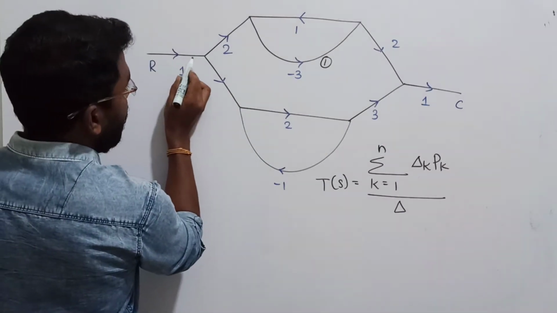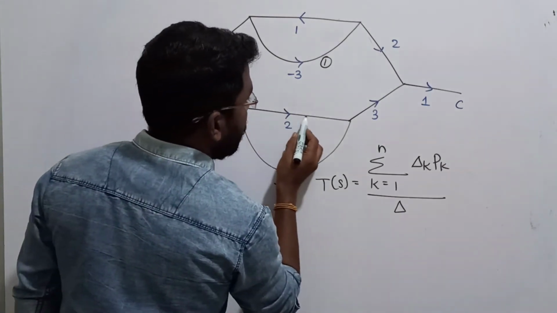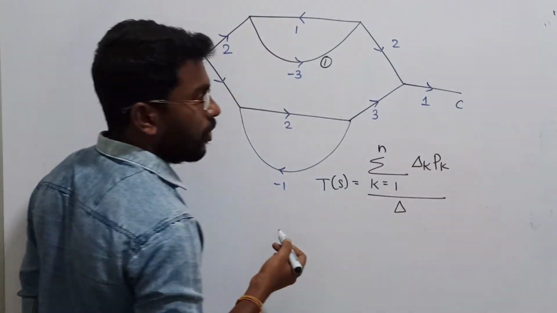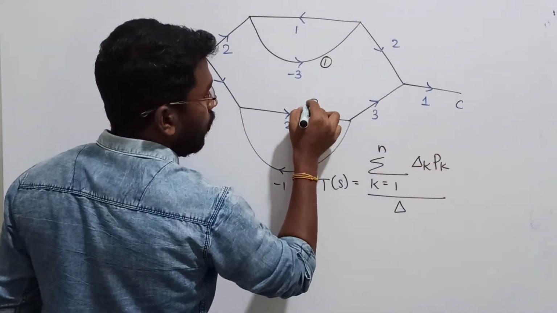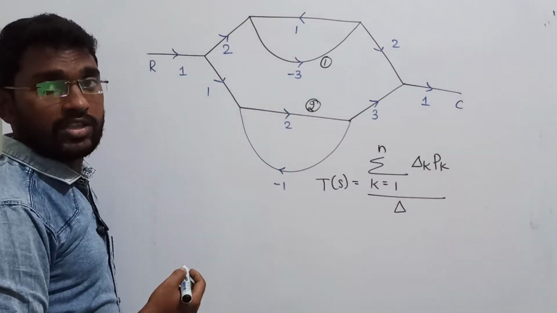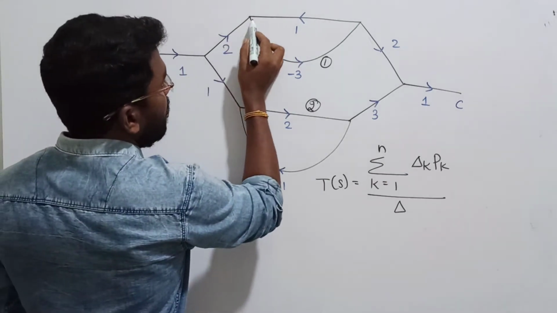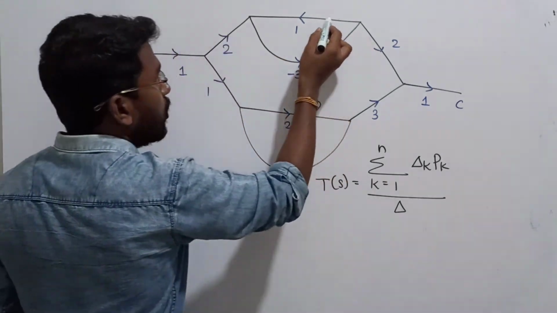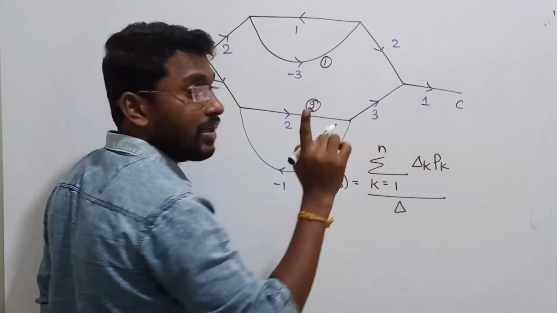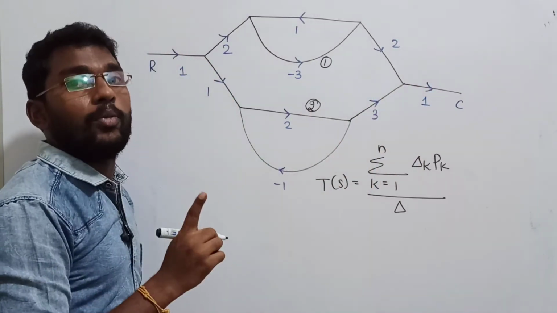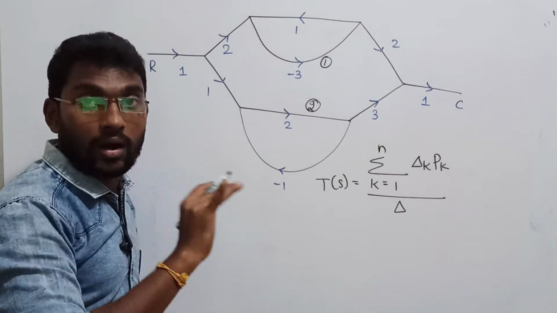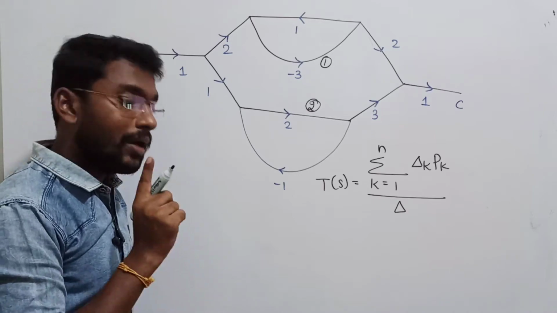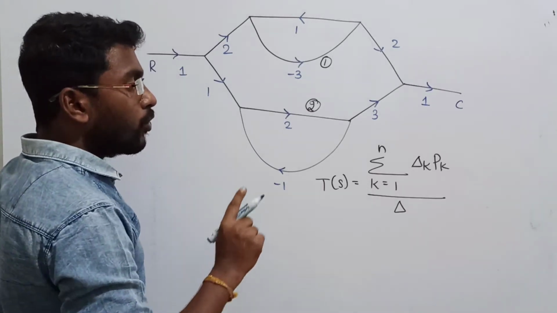Similarly, I am going here, here, and here. I can go like this, and again you can reach the output. That is called forward path 2. Is there any other path to reach the output? No. You can go like this, come here, and get back here, and again go like this, but that is wrong. Why? In a forward path, repeated nodes are not allowed. Nodes won't be repeated, that is very important, right? So I have two forward paths.